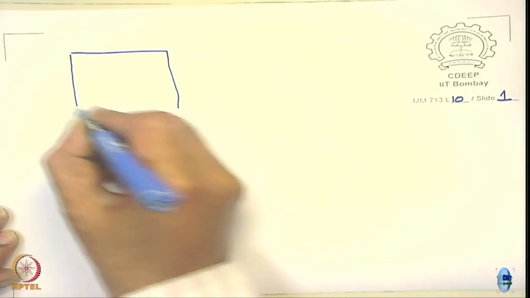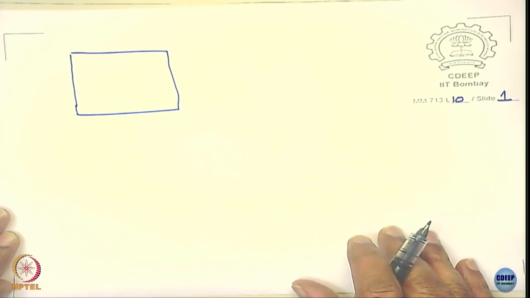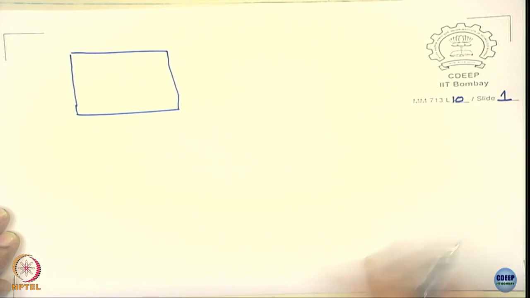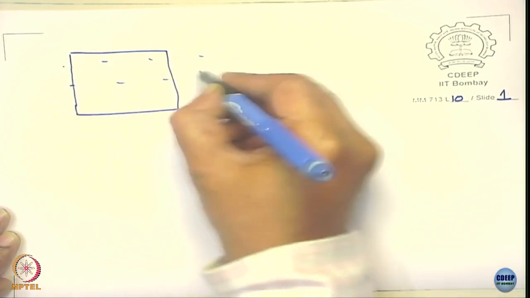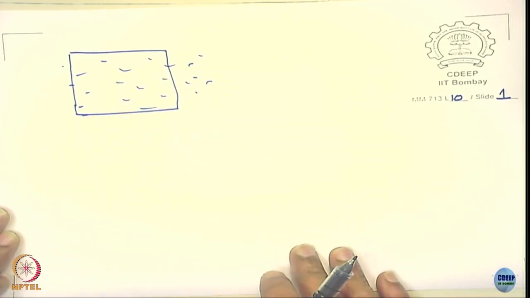Suppose I expose a metal to the environment, and corrosion occurs. What is the corrosion here? You will have an anodic reaction and you will have a cathodic reaction. Of course, the rate of anodic reaction must be equal to the rate of cathodic reaction, which I think we are all well aware of.